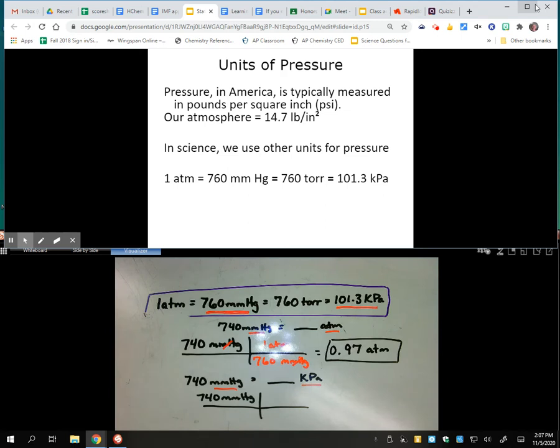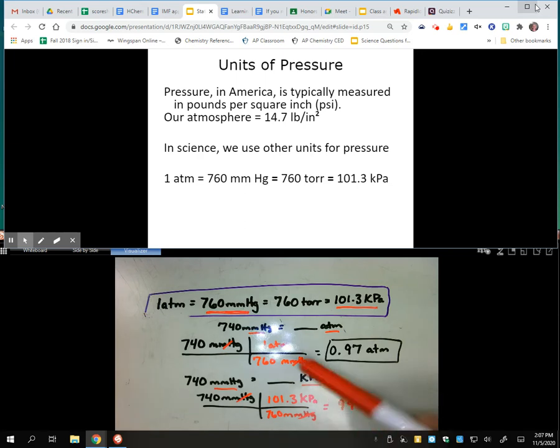They're all equal to each other, so again, you can pick any two that you want. Millimeters of mercury are here, so they need to go down here. And my conversion factor says there are 760 millimeters of mercury in 101.3 kilopascals, because that's what I want my answer in. So 740 times 101.3 divided by 760, and I end up with 99 kilopascals.